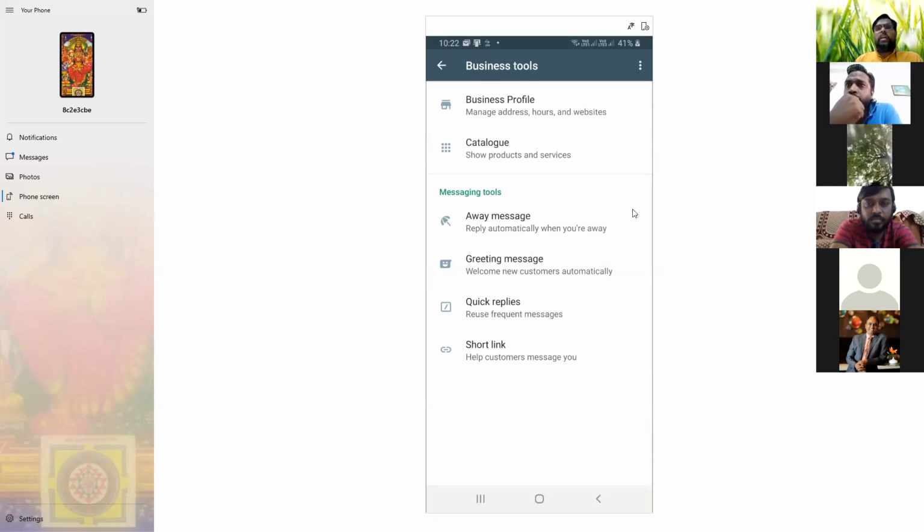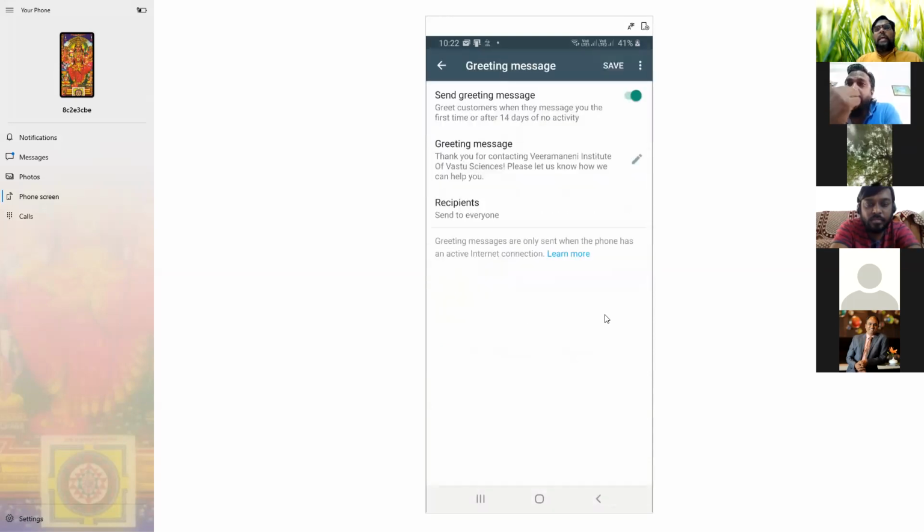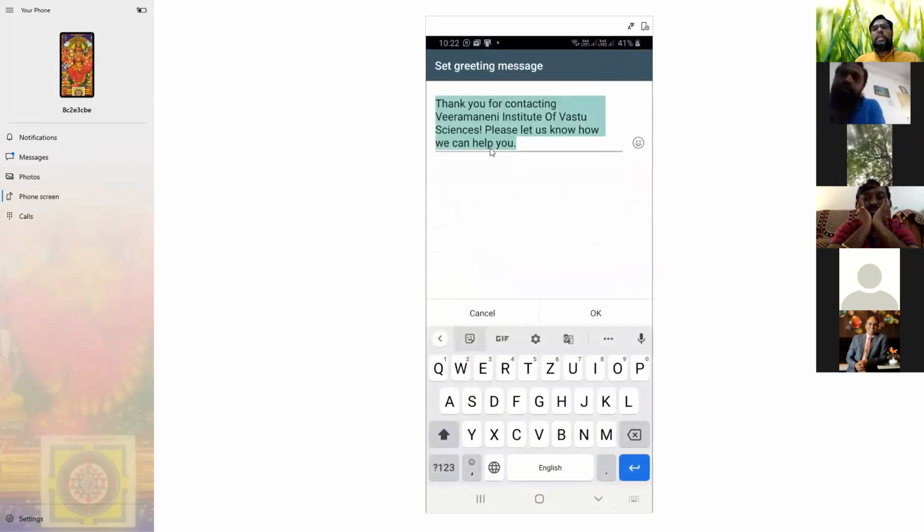Then greeting messages. As soon as you receive any message, immediately they receive the greeting message. You can put here whatever you want to greet when you get a message. Thanks for contacting Iramne Institute of Vast Sciences. Please let us know how we can help you. This you need not create; it will be created from your company name.